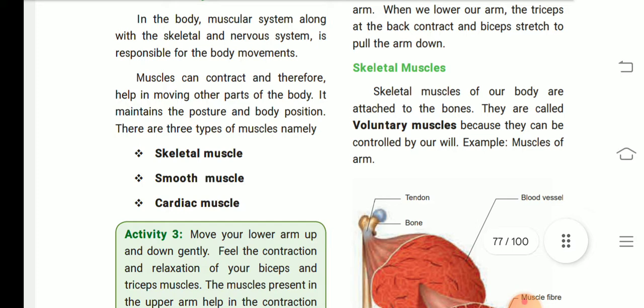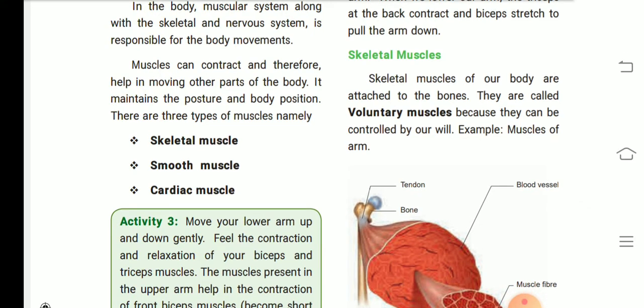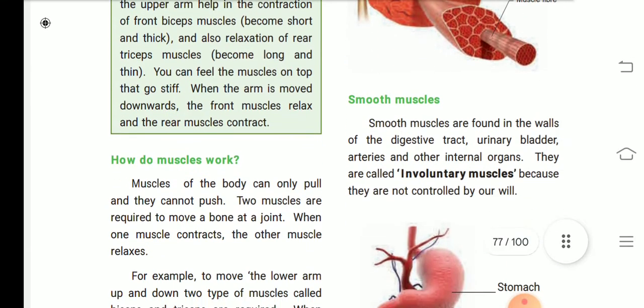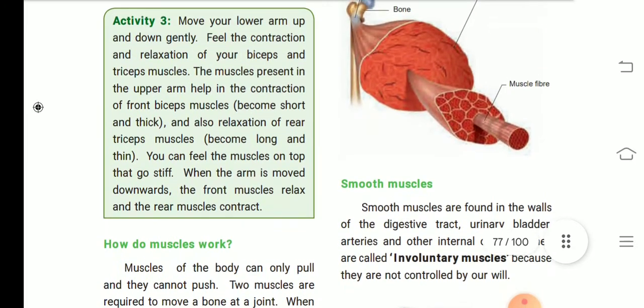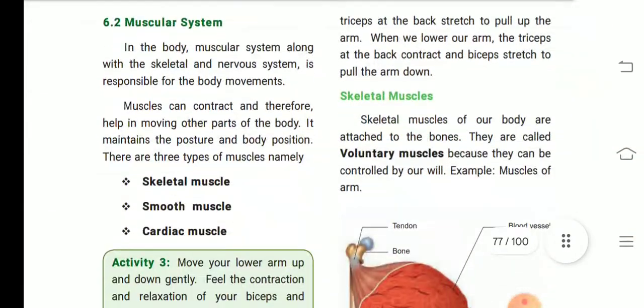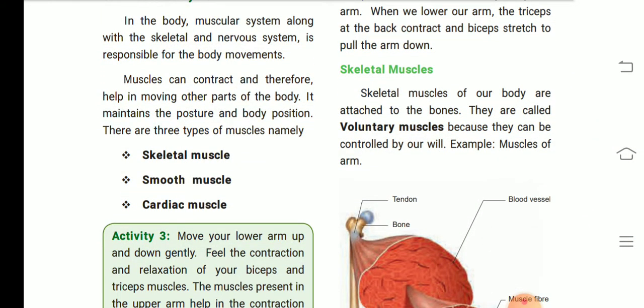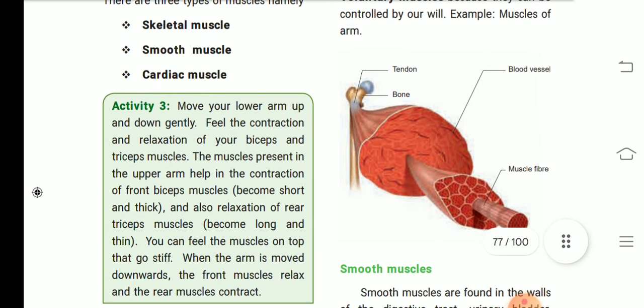There are three types of muscles, namely skeletal muscle, smooth muscle and cardiac muscle. Next one, skeletal muscle. Skeletal muscles of our body are attached to bones. They are called voluntary muscles because they can be controlled by our will. Example, muscles of the arm.